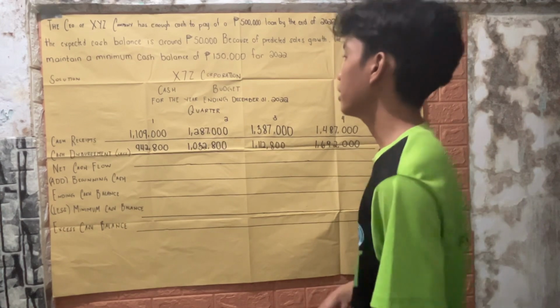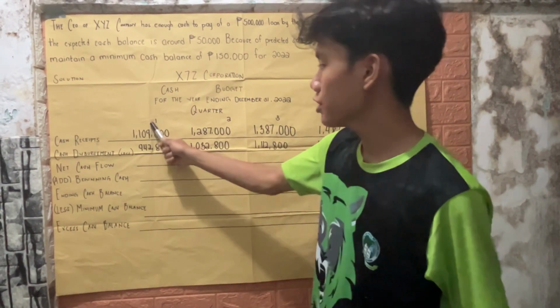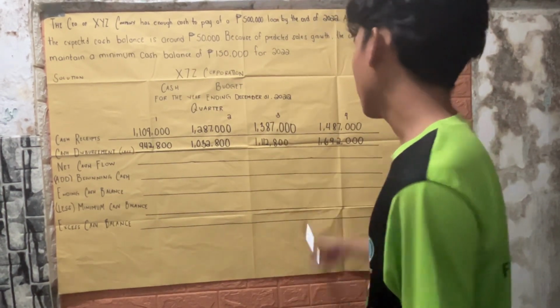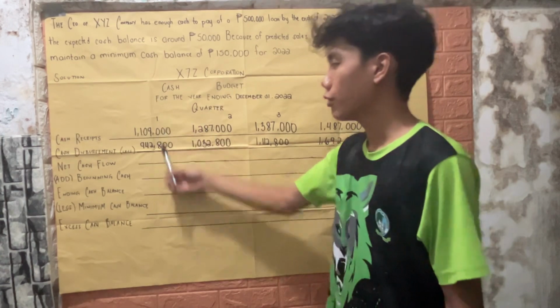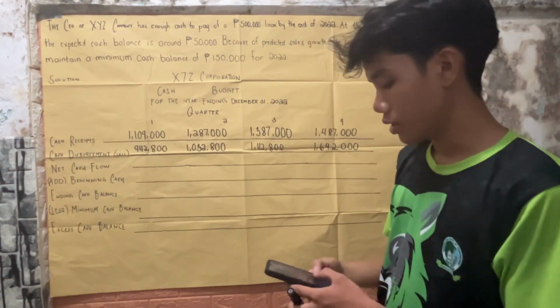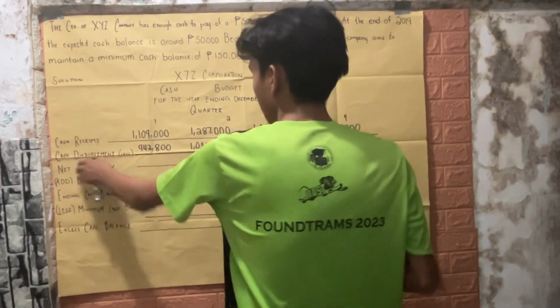In answering the cash budget, I suggest that you answer by quarter. You first complete quarter 1, quarter 2, quarter 3, quarter 4. So let's start with quarter 1. What is the net cash flow for quarter 1? The net cash flow for quarter 1 is cash receipts minus cash disbursements.